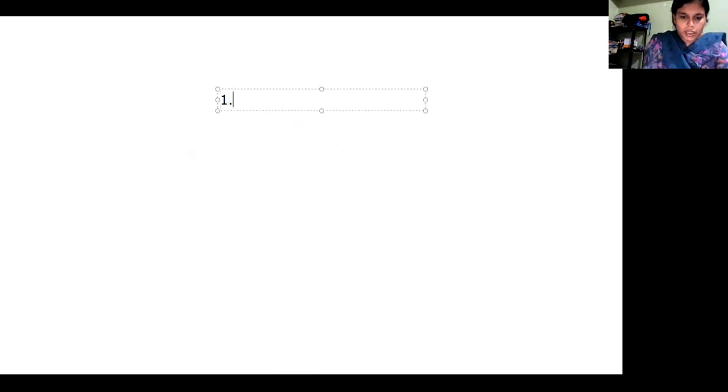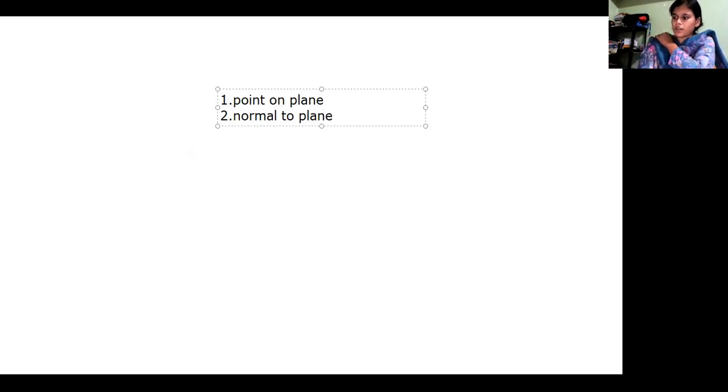First one is a point on the plane, and the second one is a normal to the plane.